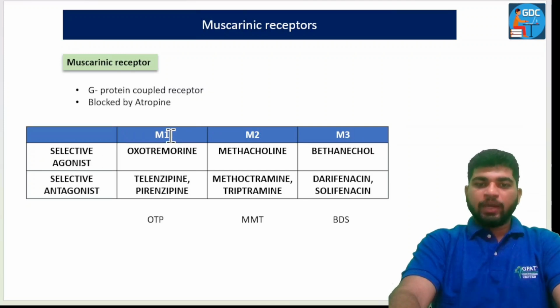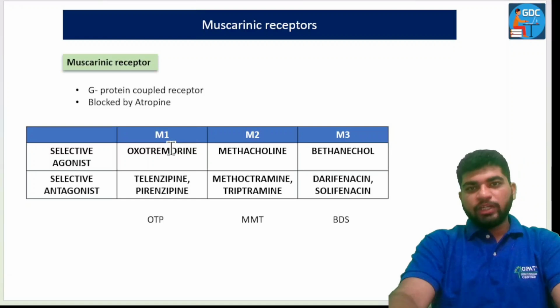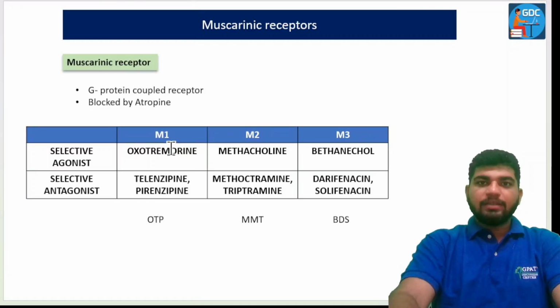The selective agonist for M1 is oxotremorine, whereas the selective antagonists are telenzepine and pirenzepine. So it can be learned through OTP for M1. Before you eat, or after you eat, you're going to pay the bill. You will pay the bill through your debit card, maybe, and then afterward you will get the OTP, isn't it? OTP on the mobile. So that's why I have written OTP for the M1 receptor, to remember it after eating.